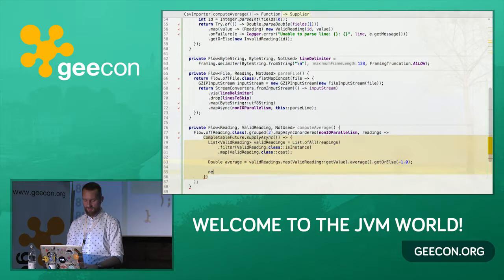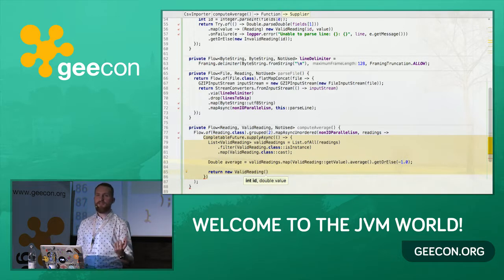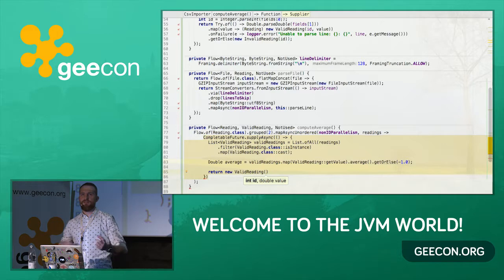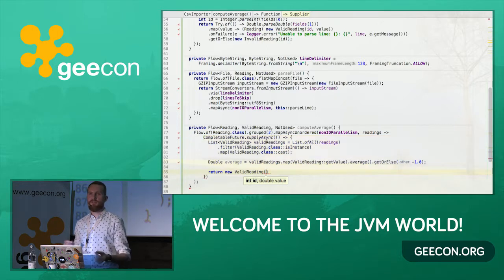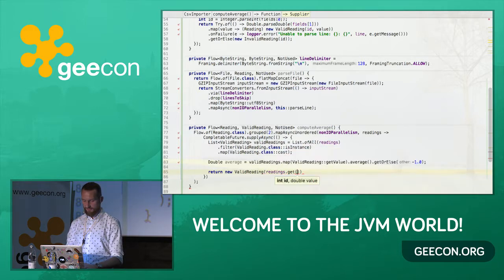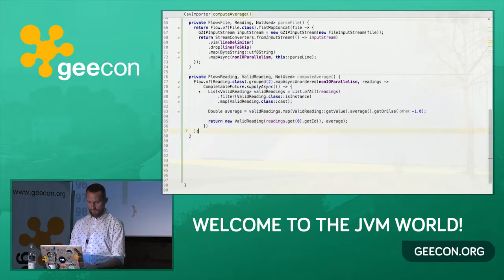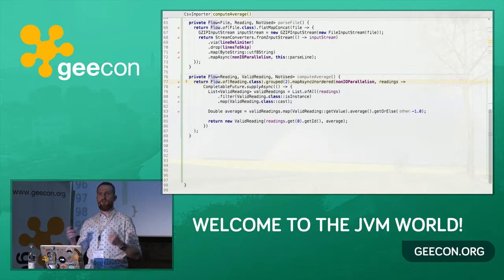Now what we need to do is to return a valid reading. So now we need the ID, but we had a group of 2 readings, and even when the reading is invalid, we have an ID, and that's why we actually defined our domain model with 2 classes, a valid reading and an invalid one, because here, even if both of the readings were invalid, we can still take the first reading from the collection and take the ID from here. So we can say readings get 0 and just get ID here, and as the value, we're returning the computed average. Okay, and we need a return here, of course. So this was the step for computing the average of 2 readings.